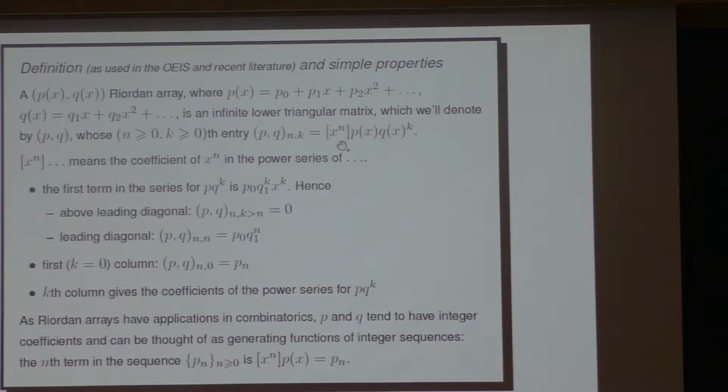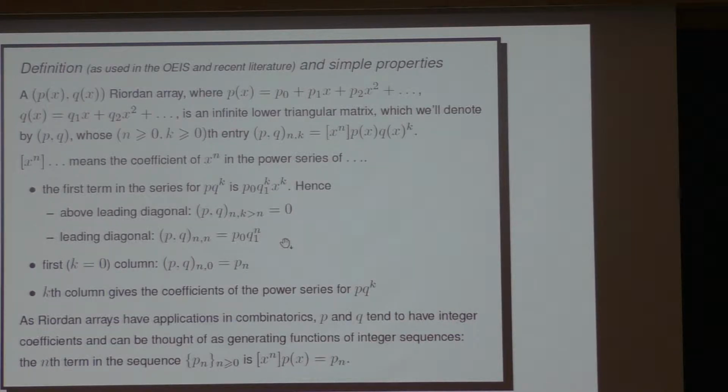So if we're going to extract the coefficient of x to the n from this, if k is larger than n, we'll get nothing, because all the other terms are going to be higher order than that. So that's basically why we end up with a lower triangular matrix. All the terms above the diagonal will be 0. Also, it's fairly easy to see that the leading diagonal is when k equals n, and then we just get p0 q1 to the n as that term.